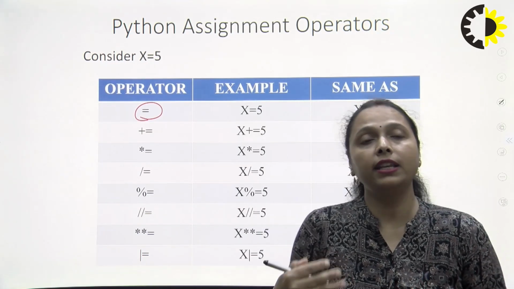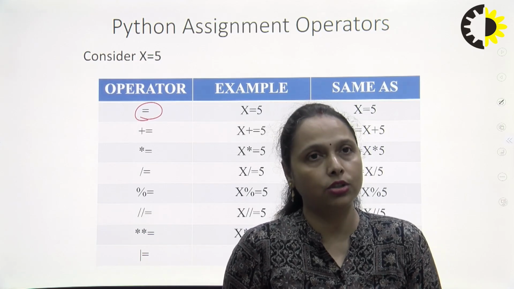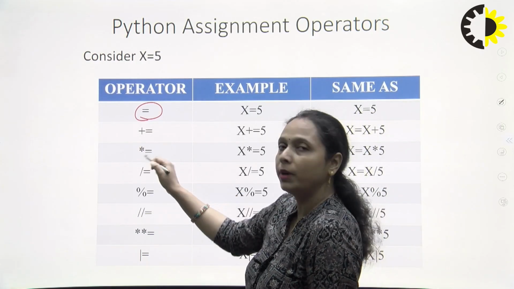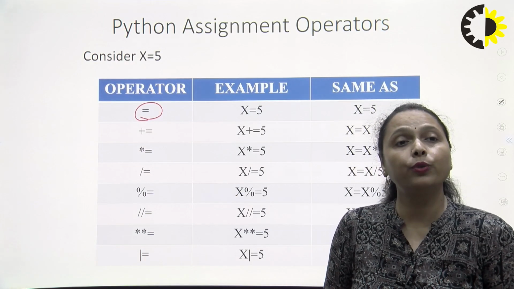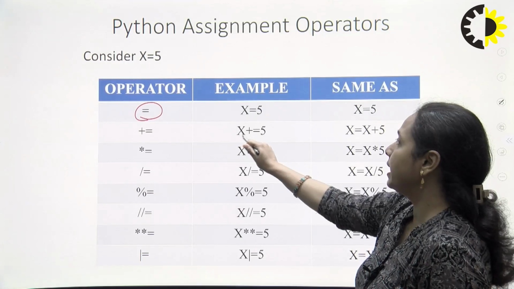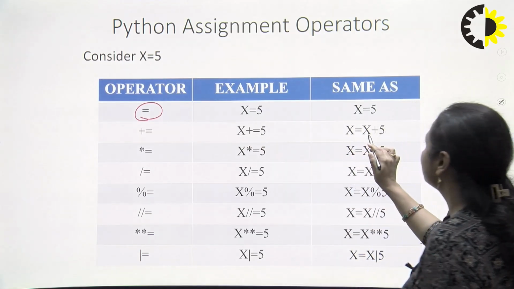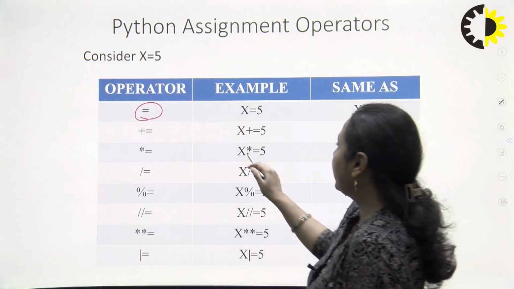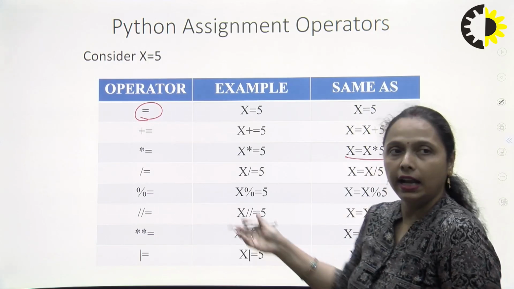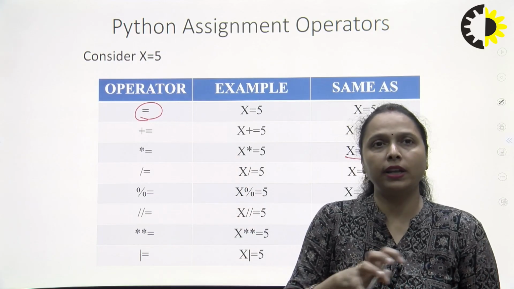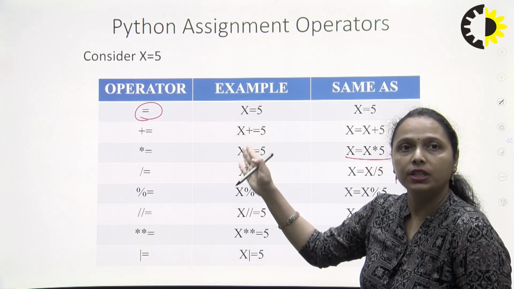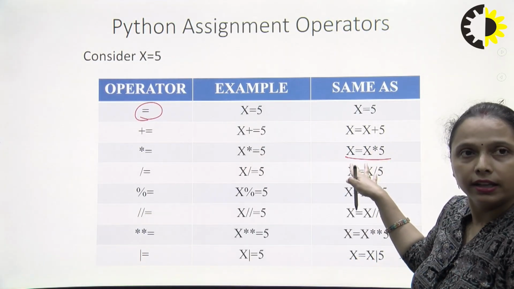Now, there are various shortened assignment operators also which are supported by Python. So I can write plus equal to, multiply equal to, divide equal to, modulus equal to. What does this mean? If I write x plus equal to 5, it means x is equal to x plus 5. Now x multiply equal to 5 means x equal to x multiply 5, and so on. So I can use one operator along with the assignment operator and merge that into a single statement, and the expanded form is written here also.